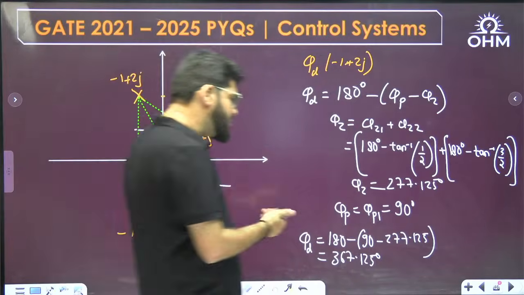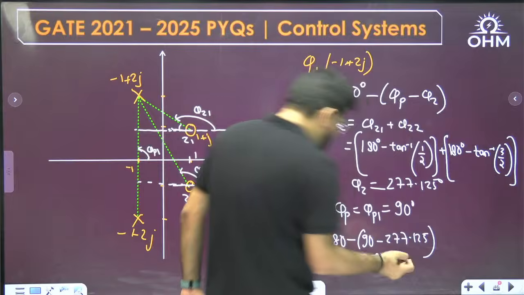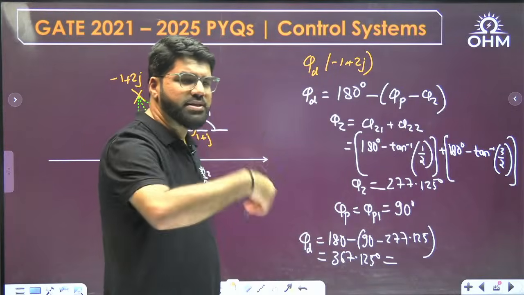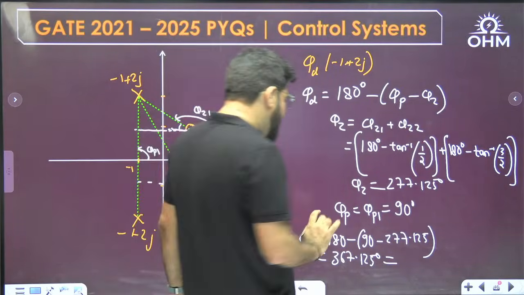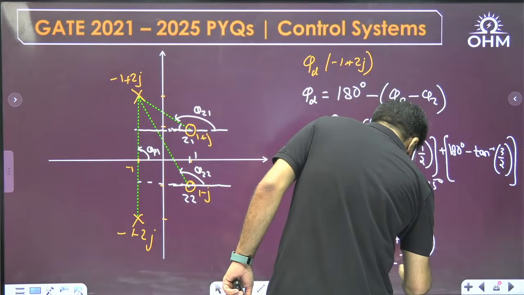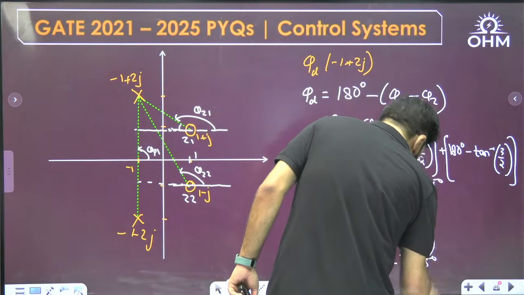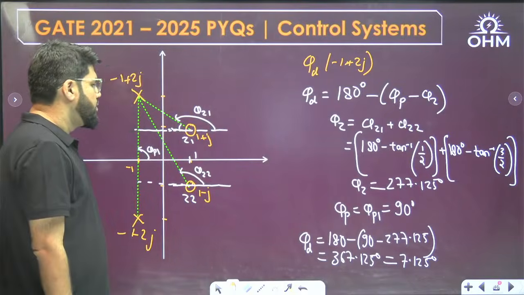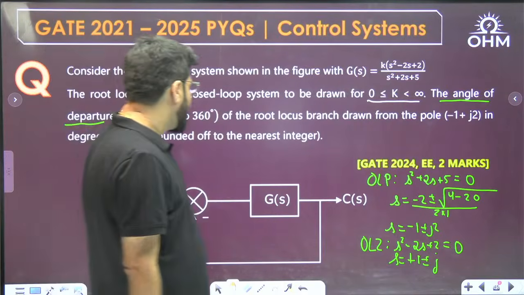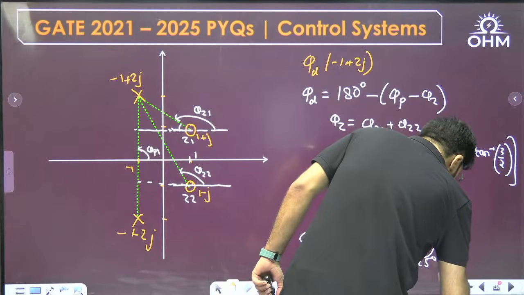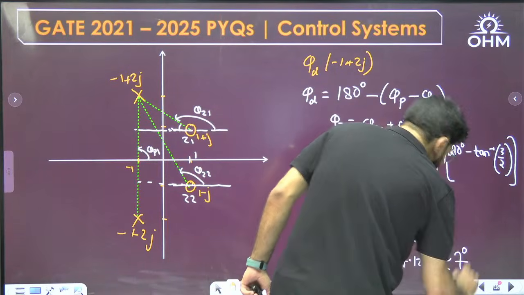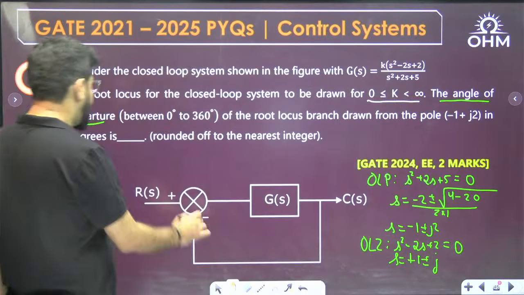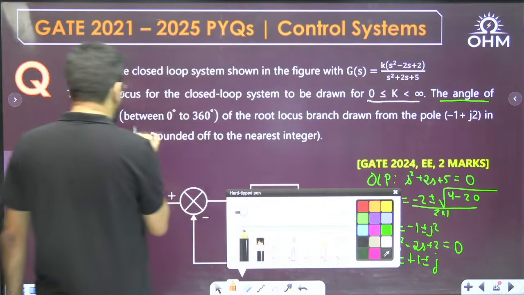Any angle you can add or subtract 360, because 360 means one full rotation, you come back to the same line. So if you subtract 360, this is 7.125. You can write the answer as 7.125. Round off to the nearest integer, 7 degree. The answer can be noted as 7 degree.